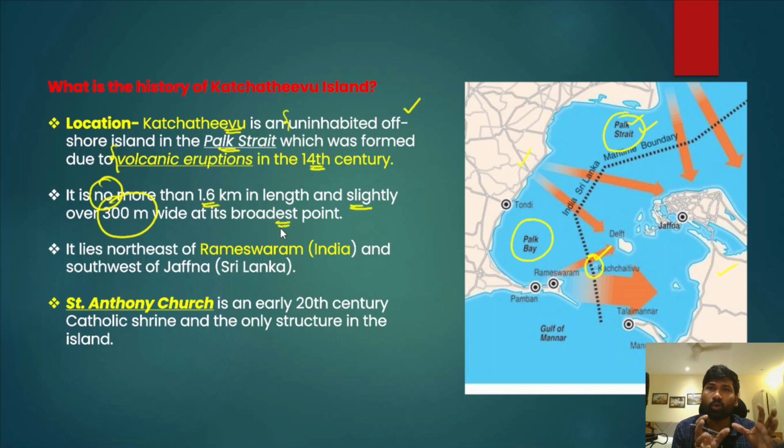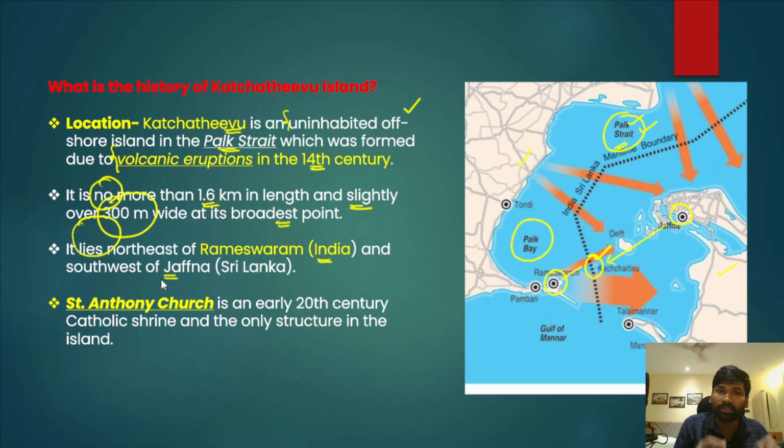Right? So it is a very small island in the Pak Strait. Even though it is very small, it has a lot of importance for India and even for Sri Lanka. So we can say that it has more importance for India than for Sri Lanka. It lies northeast of Rameshwaram and southwest of Jaffna. This is Jaffna city, and it is located southwest of Jaffna city and northeast of Rameshwaram.